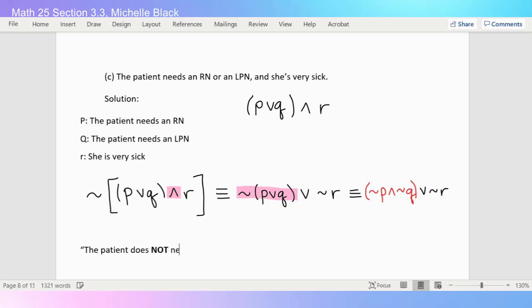Does not need an RN and does not need an LPN, or she is not very sick. Let me go back and italicize the connective.